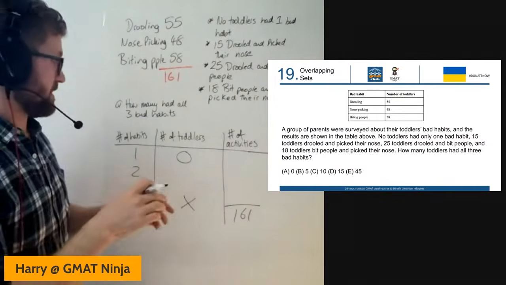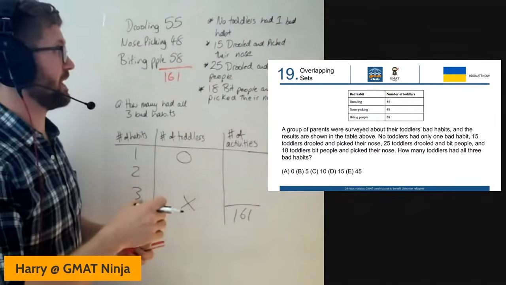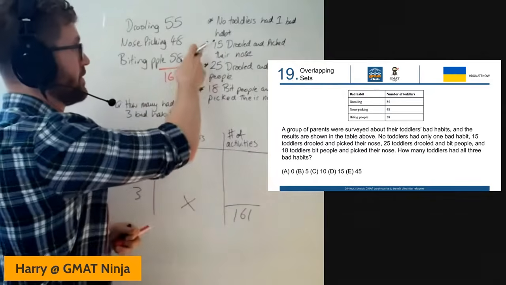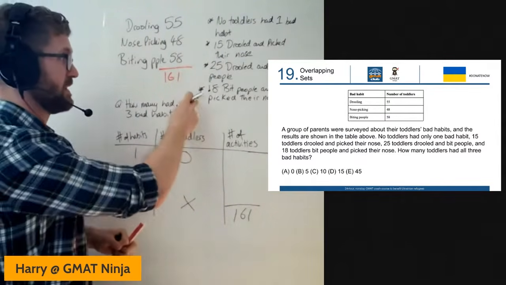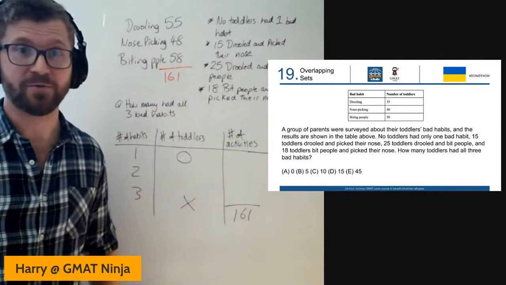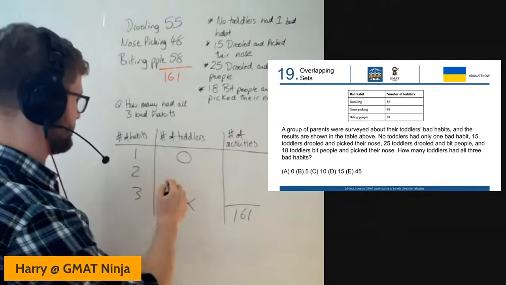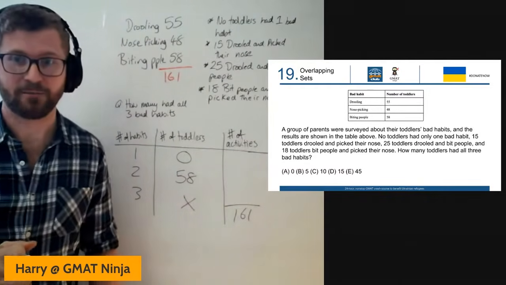Now, in this question, the next bit, can we fill out the number of toddlers that had 2 bad habits? And that comes from the wording of the text there. We know 15 drooled and picked their nose, 25 drooled and bit people, and 18 bit people and picked their nose. And if you add the 15, the 25, and the 18 up together, that should give us 58. Again, if my arithmetic's working right here.